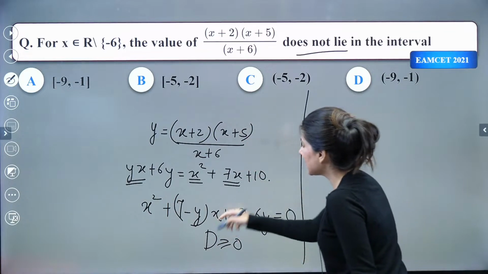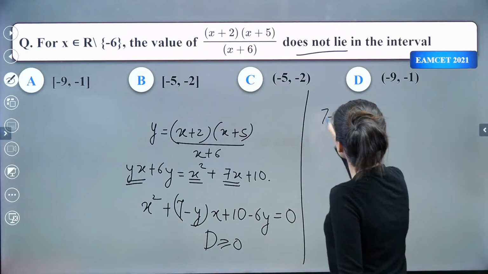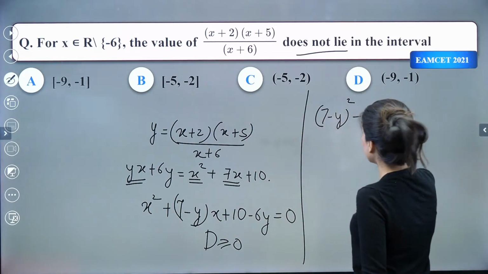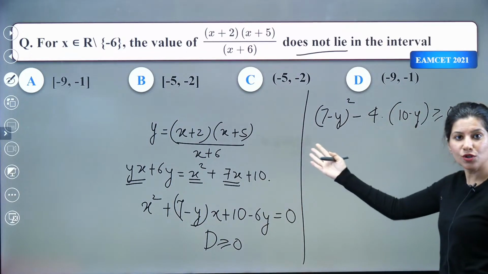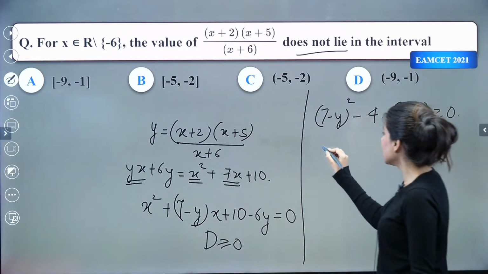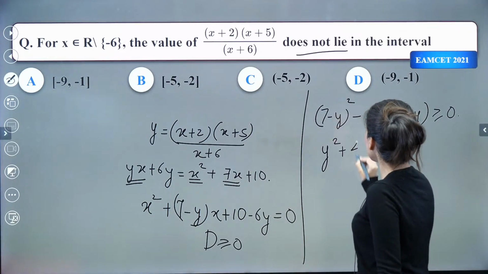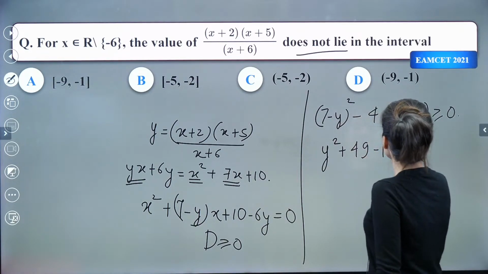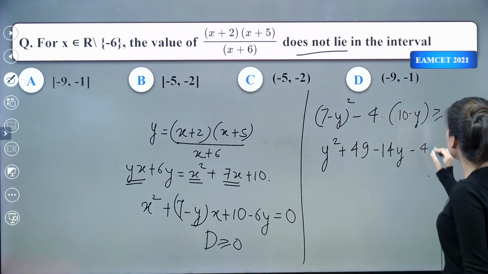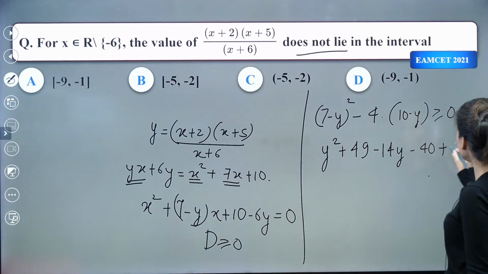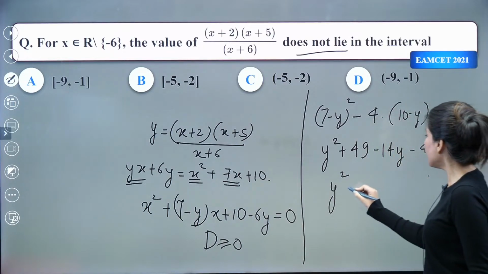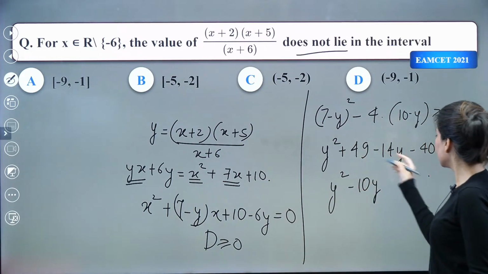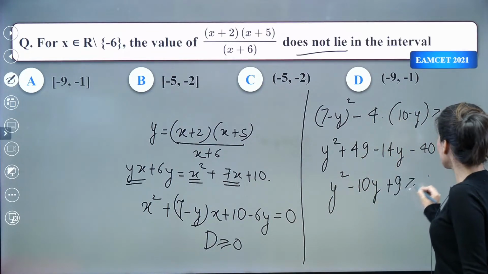What does that mean? That (7 minus y) whole square minus 4 times (10 minus y) should be greater than or equal to 0. You just have to solve it out, right? So y square plus 49 minus 14y minus 40 plus 4y greater than or equal to 0. So y square minus 10y plus 9 greater than or equal to 0.